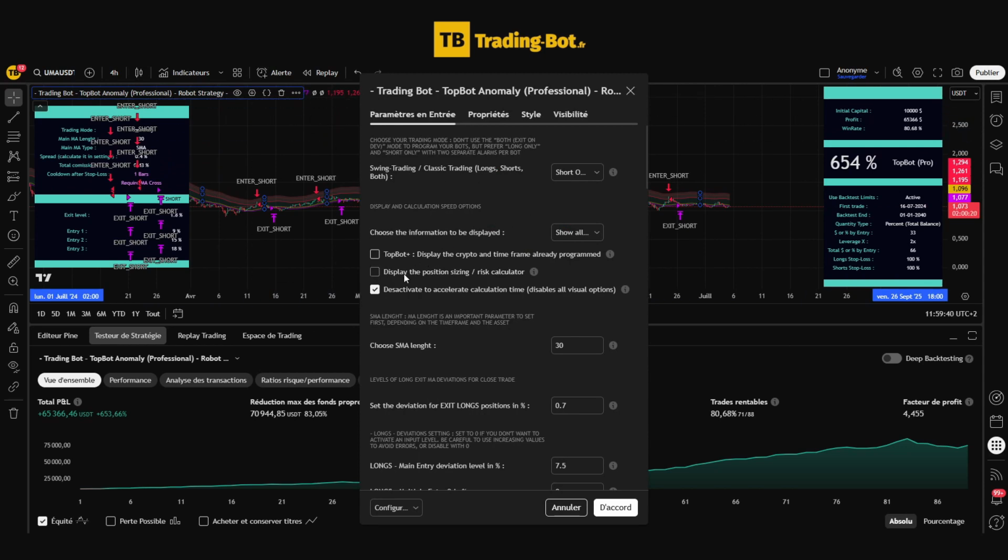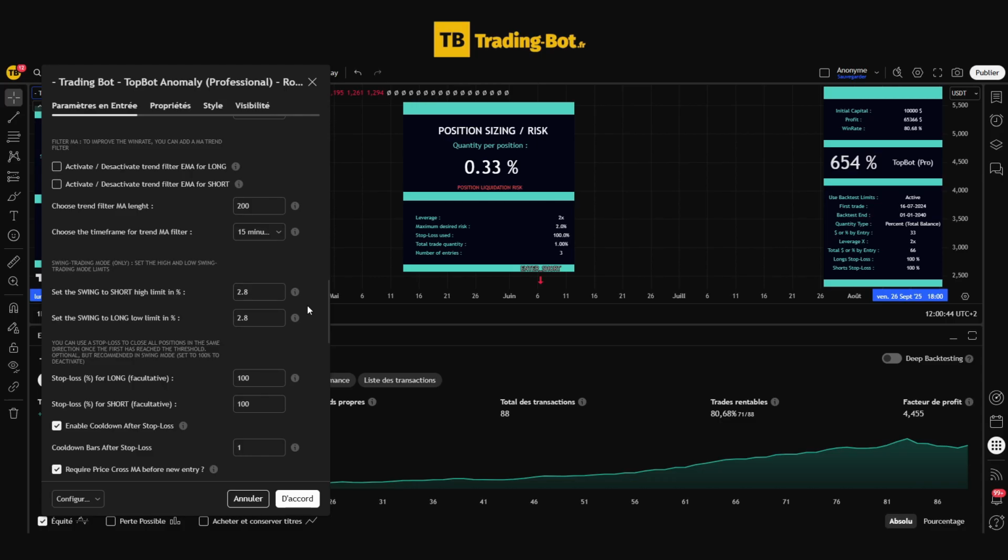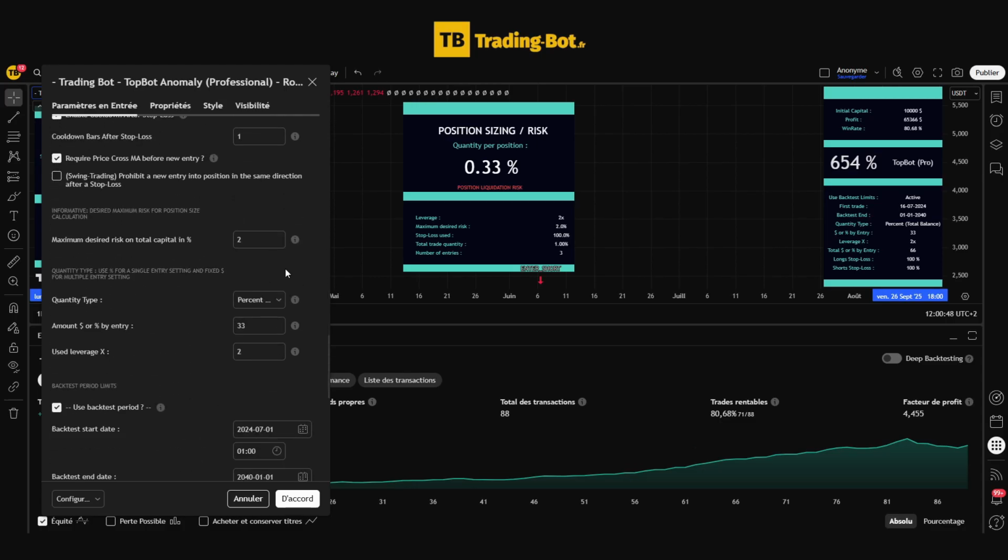First, we will display the risk calculator. As we can see, it takes into account the leverage set in our strategy, the maximum loss we are willing to incur on a losing trade, the stop loss we have set in the strategy, and the number of entries used. We will now manage the size of our entries in position so that our maximum loss on a trade equals a desired maximum of our total capital. By default, we want the maximum risk per trade to be 2% of loss on our capital.